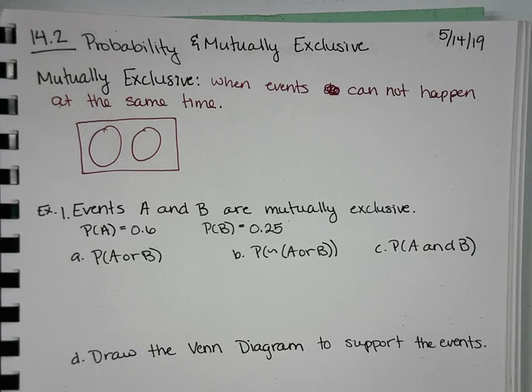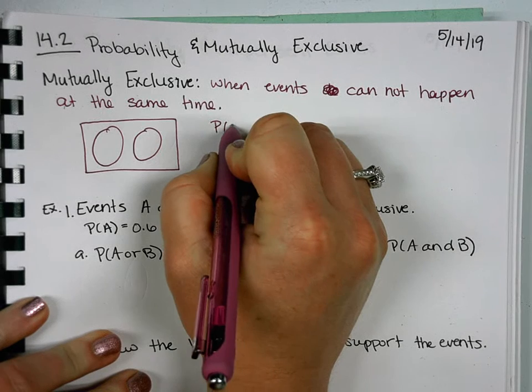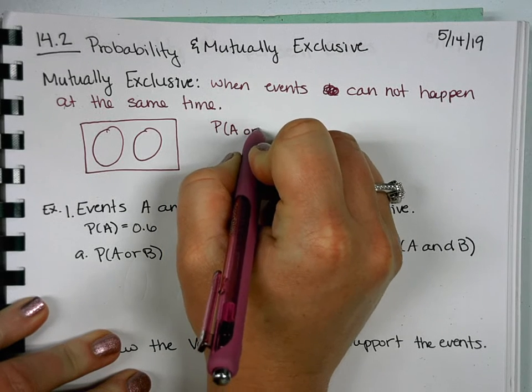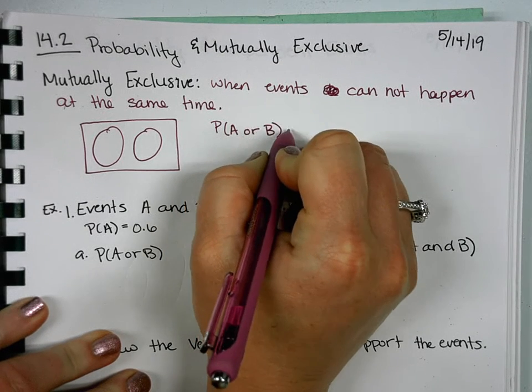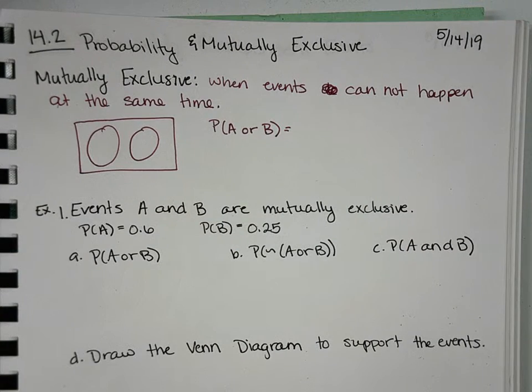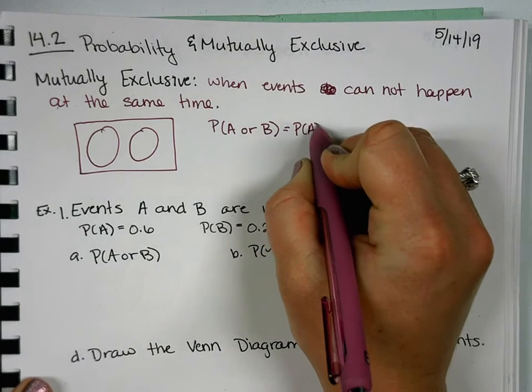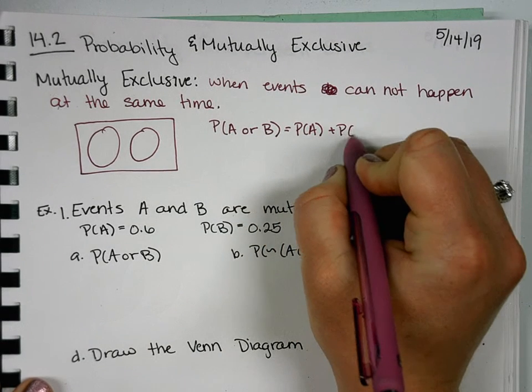Now, when we find the probability of mutually exclusive events, so if I have two events, A or B, and I know that they're mutually exclusive, and I'm asked, what's the probability of this or this happening? What you're going to do is find the probability of each event and add them together.